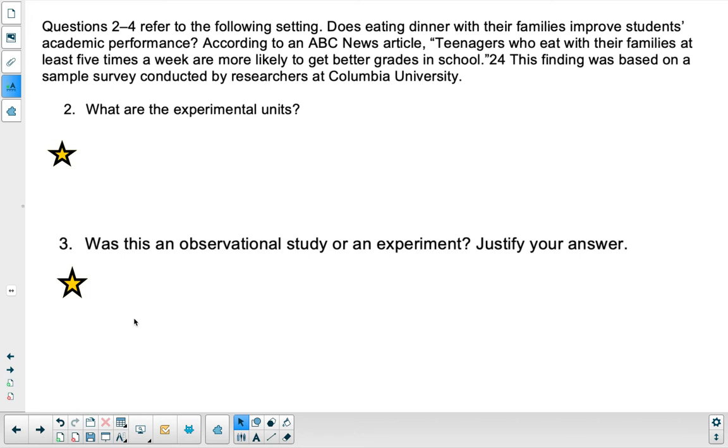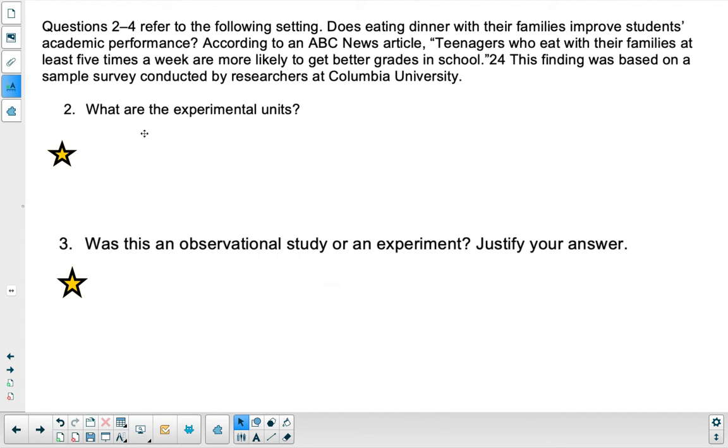Okay, so our next questions are about the following setting. Does eating dinner with their families improve students' academic performance? According to an NBC News article, teenagers who eat with their families at least 5 times a week are more likely to get better grades in school. This finding was based on a sample survey conducted by researchers at Columbia.